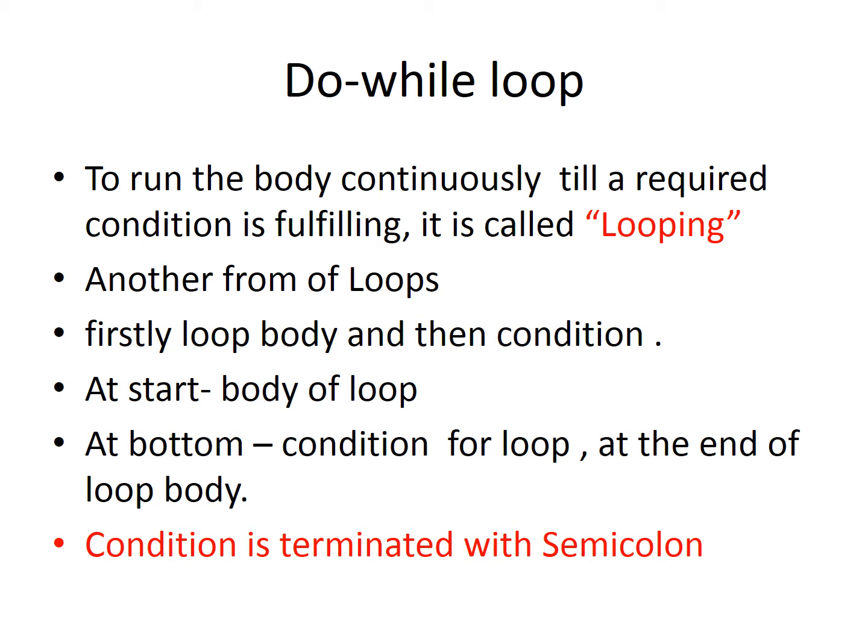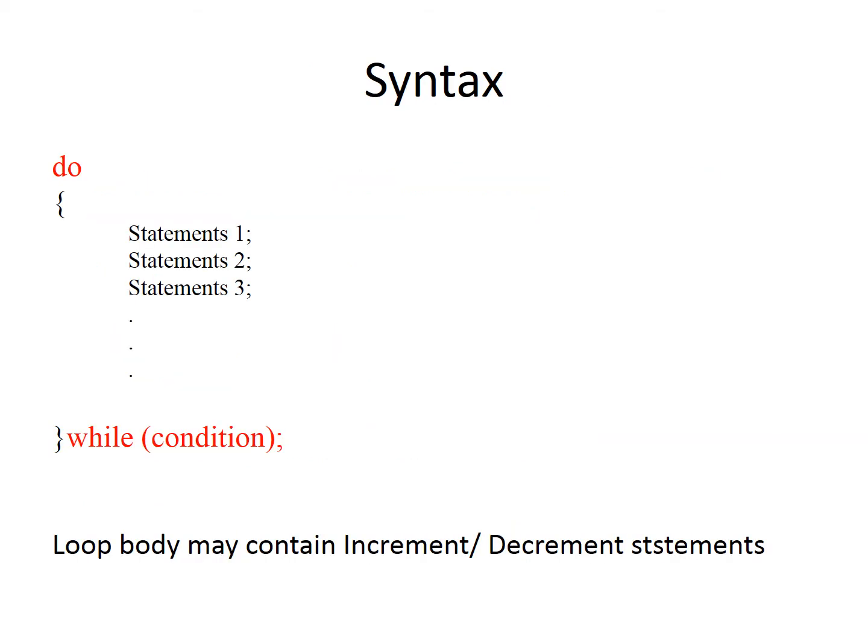In a do while loop, firstly the action is taken and then the condition is checked. At the start the loop body is mentioned, and after the completion of the loop body the condition is mentioned, and at the end the condition should be terminated with a semicolon. We are going to see this in detail with the syntax.